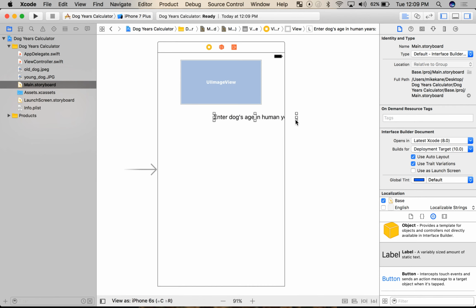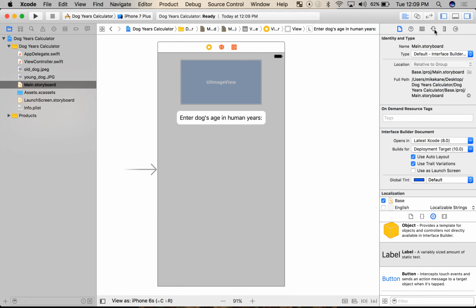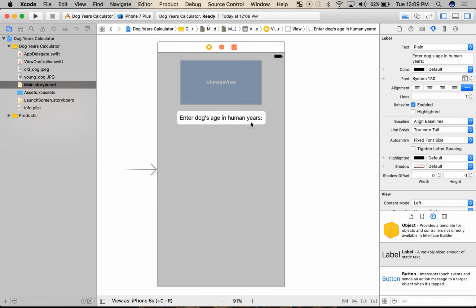Okay, as we can see, it's kind of off the screen here, so I'm going to drag this back on. Okay, cool. And by the way, feel free to take what I'm doing here and make it yours. So if you want to change the font on this label, or anything really, we're going to go over here. Again, we're on the right side here, and I'm going to go to this little down pointing arrow, the Attributes Inspector. And because I've highlighted this label, you can see it's highlighted, I can mess with it.